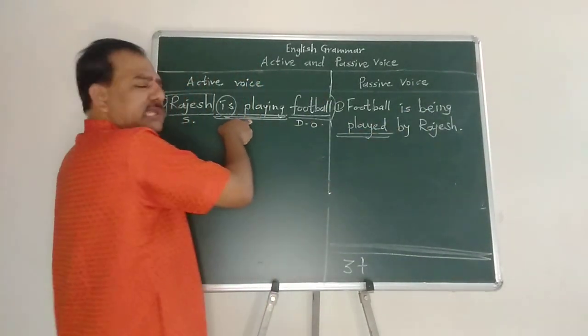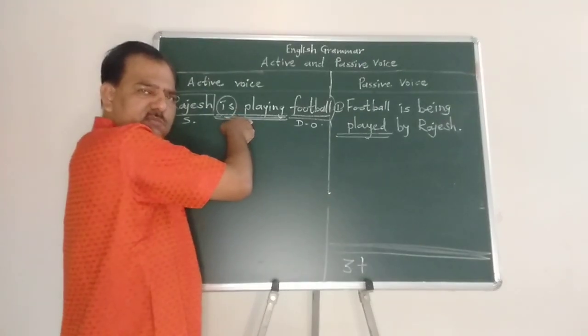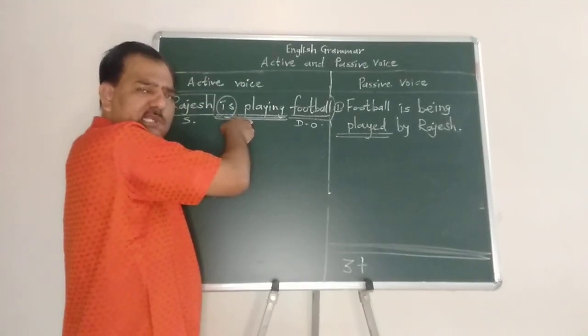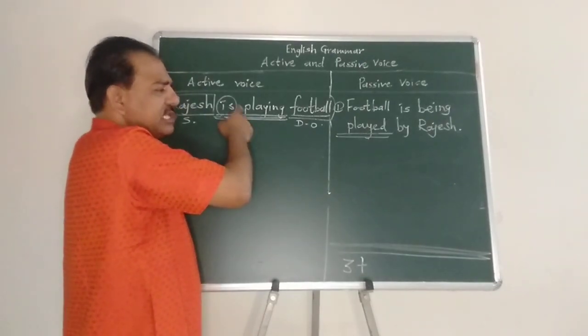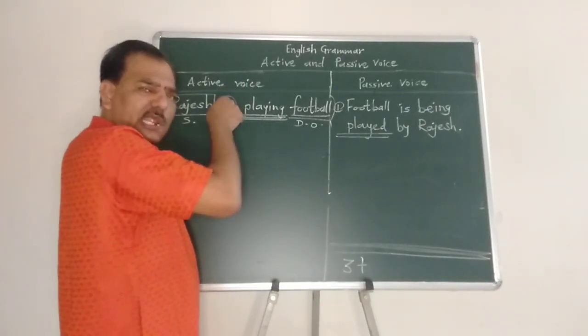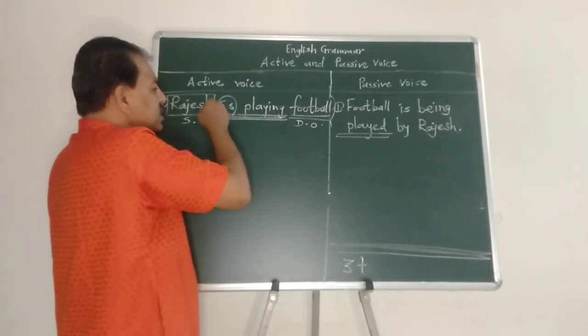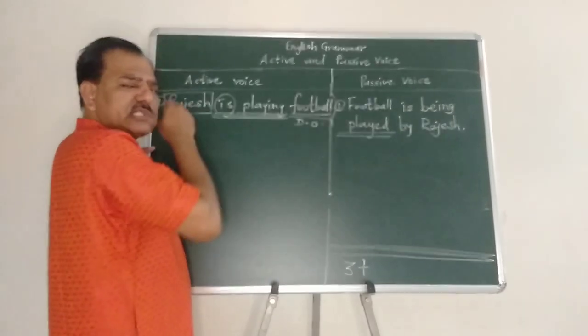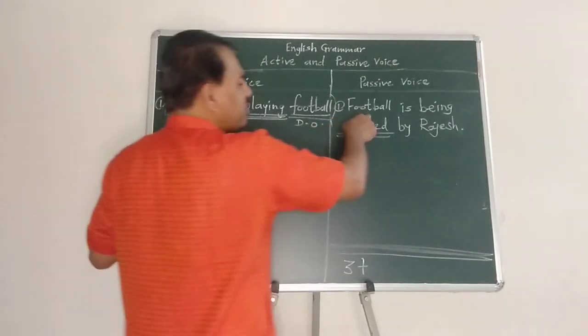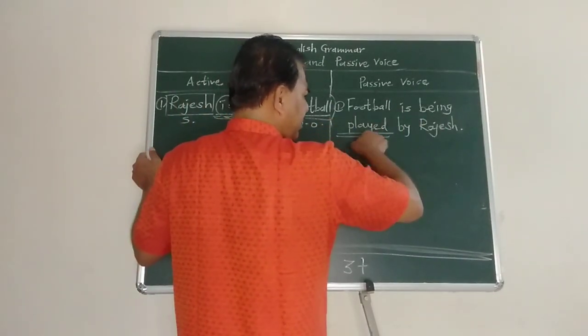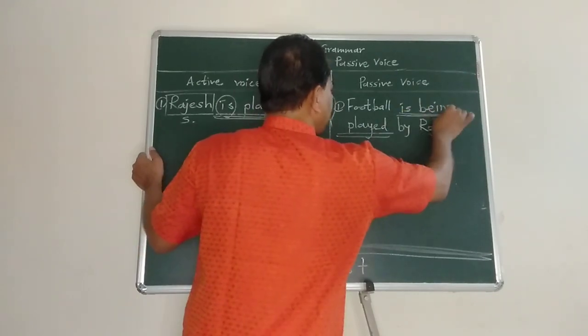It's an incomplete action in the present. That's why we call it present continuous tense. The action has already started and is going on right now. So in such a situation we use this sentence structure. So football is being played by Rajesh. So this is very important.